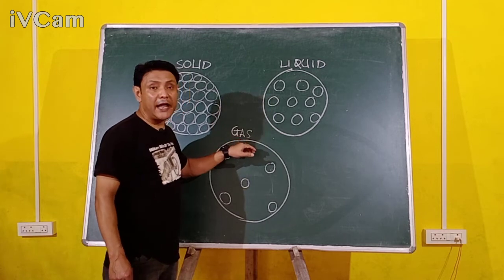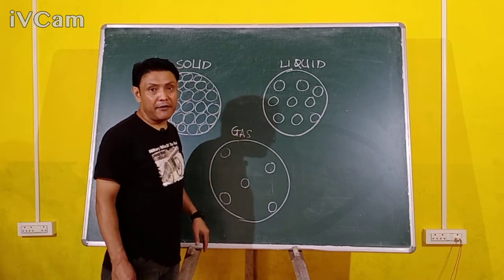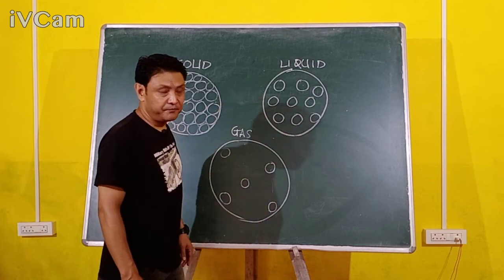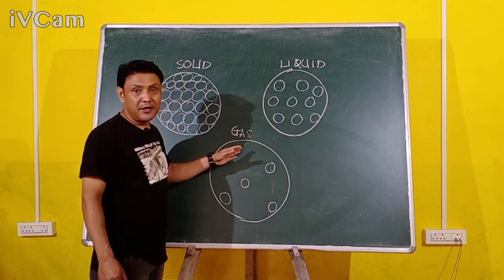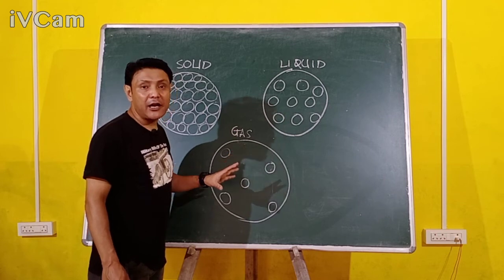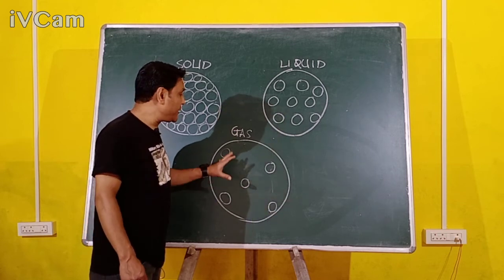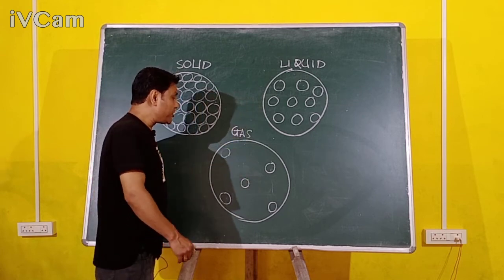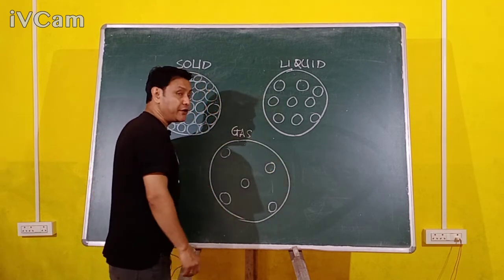That is the reason why gases do not have definite shape, nor do they have definite volume. Even though gas is matter, it has mass and occupies space, but it does not have definite volume, and it does not have definite shape. That is the reason why.